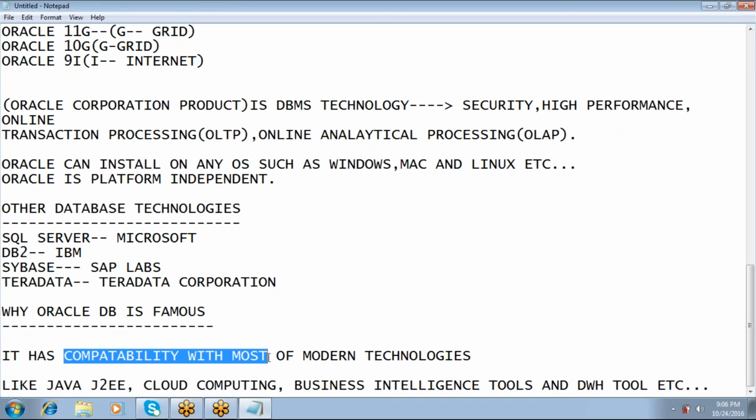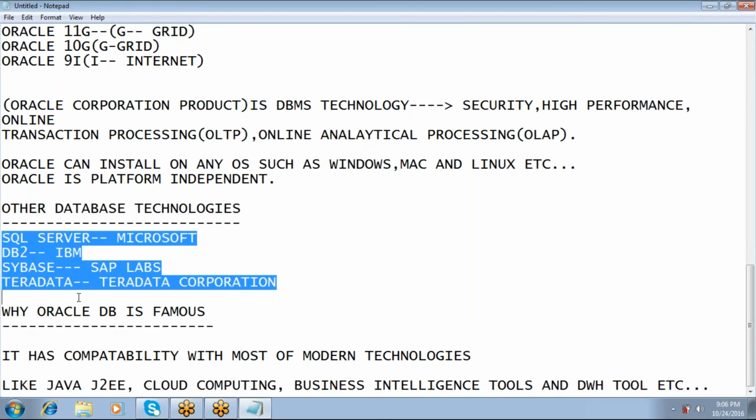Yes. Okay, here there is an important concept. Please concentrate here. All databases like SQL Server, DB2, Sybase, Teradata and Oracle have a common interface called SQL.